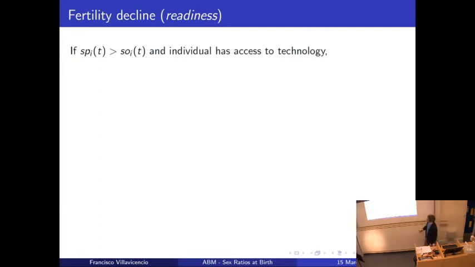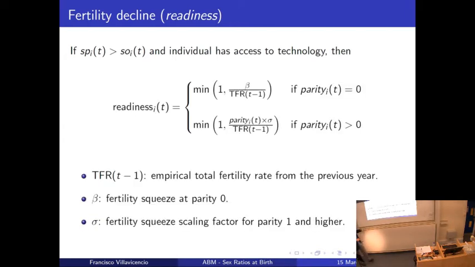And finally, the fertility decline, the readiness. The readiness, if you remember the graph, is the very final step, when you decide if the individual will abort or not. So we have to meet 2 conditions. First, that the son preference is higher than the number of sons. So, for example, son preference of 1, and still the individual only has 0 sons. And the individual has access to technology, then we assign the probability of aborting this way.